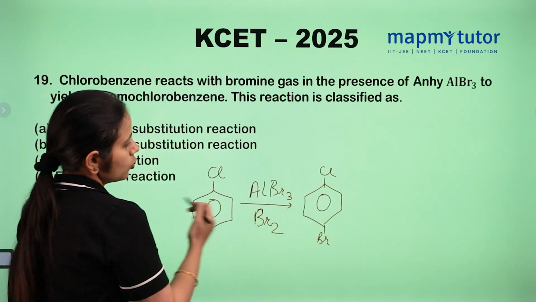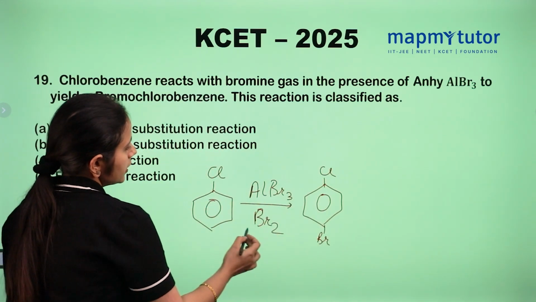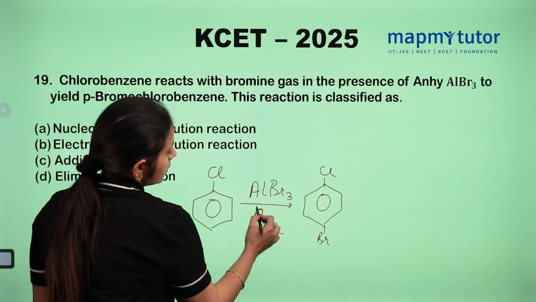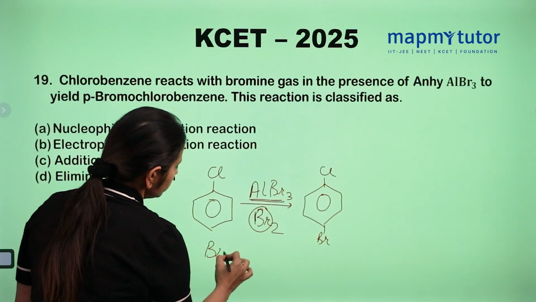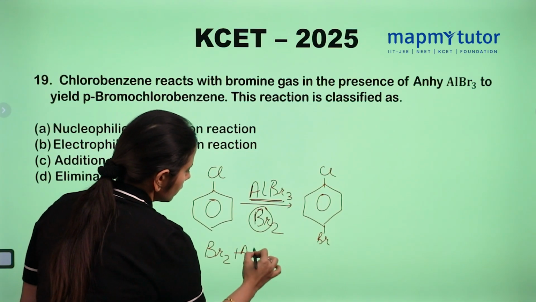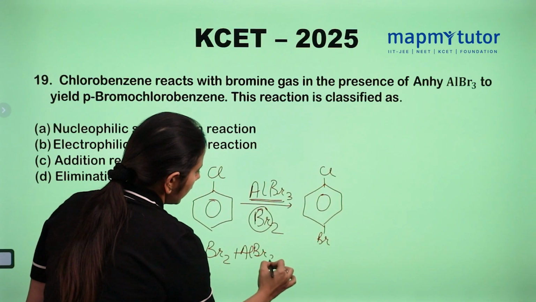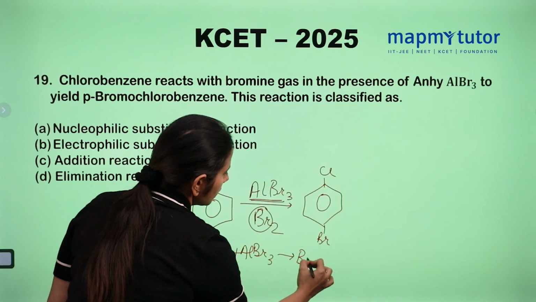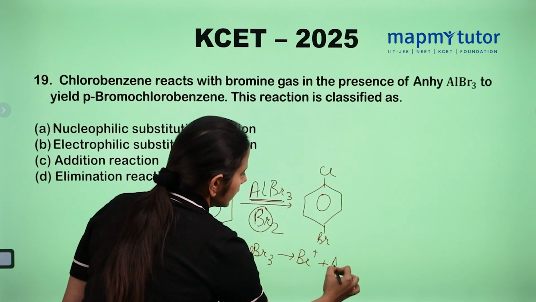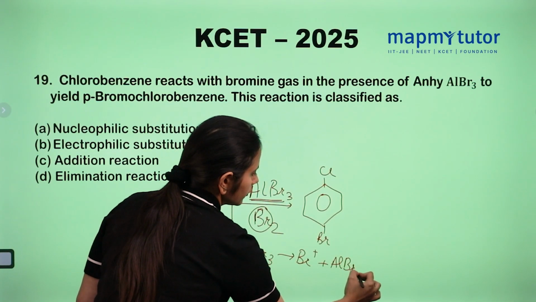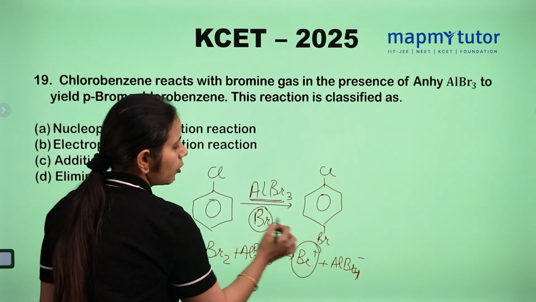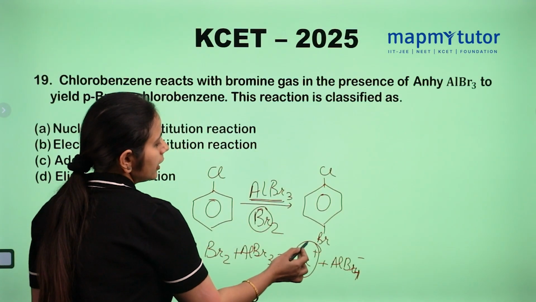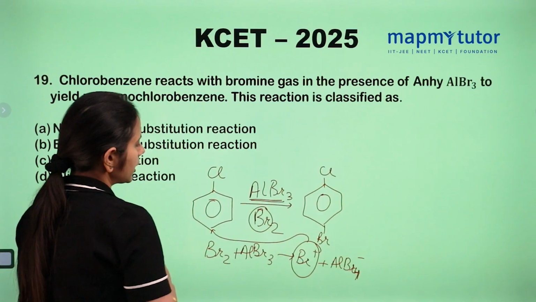See here, this bromine will react with aluminum bromide and forms Br positive and AlBr4 negative. So this Br positive will act as an electrophile and attack at the para position.